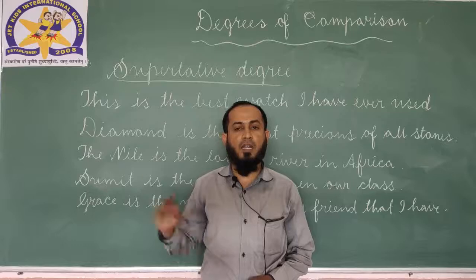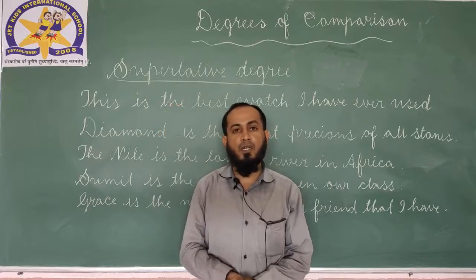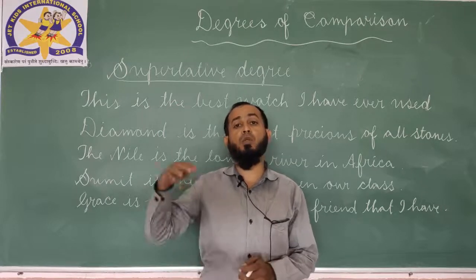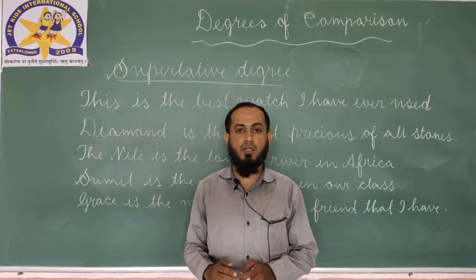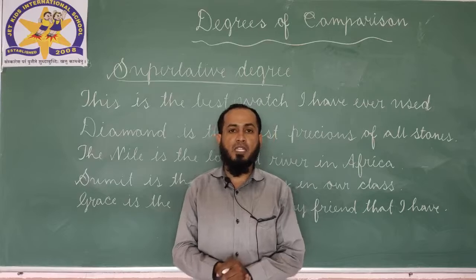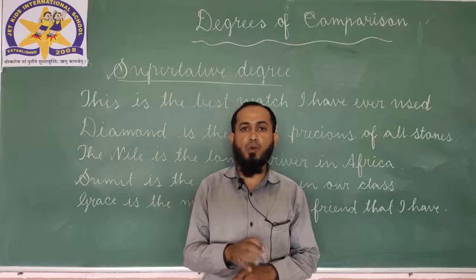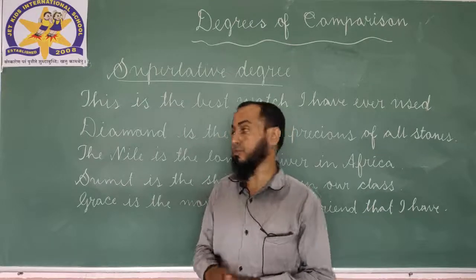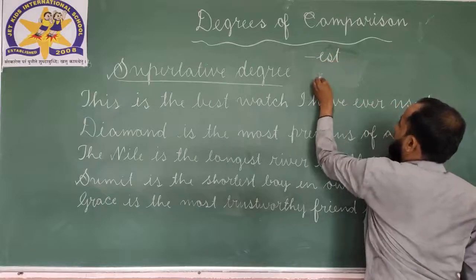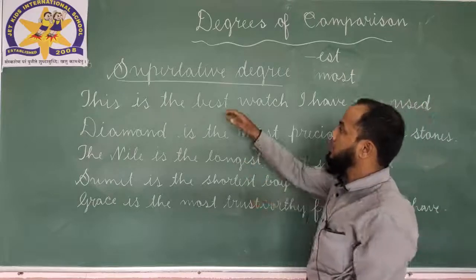Next and the last topic is superlative degree. What is superlative degree? Comparison between more than two persons or things is called superlative degree. Superlative degree is formed by adding est or most before an adjective. How is it formed?